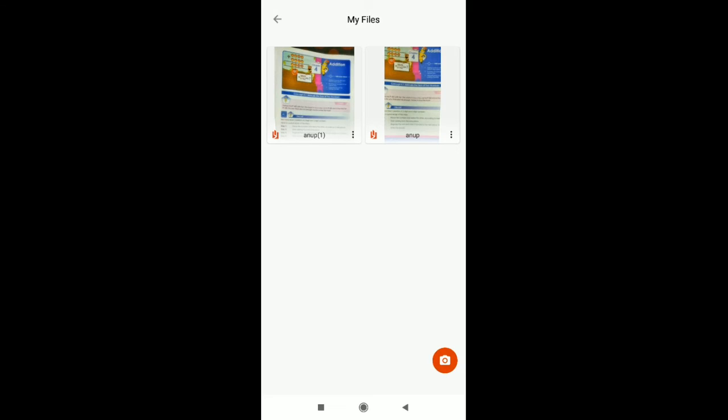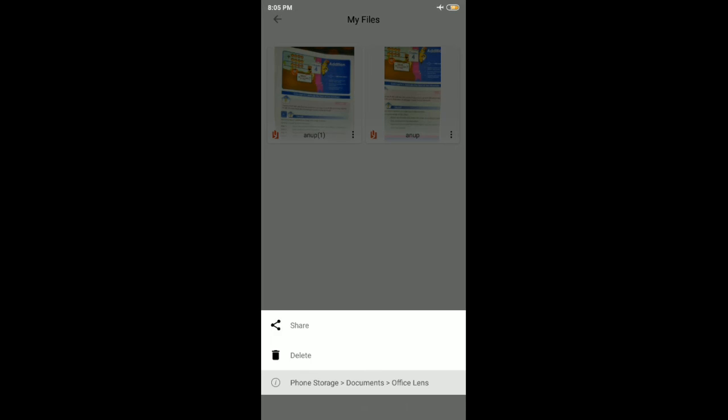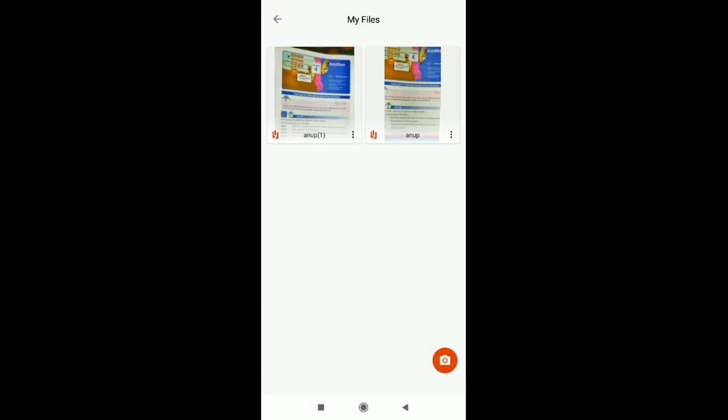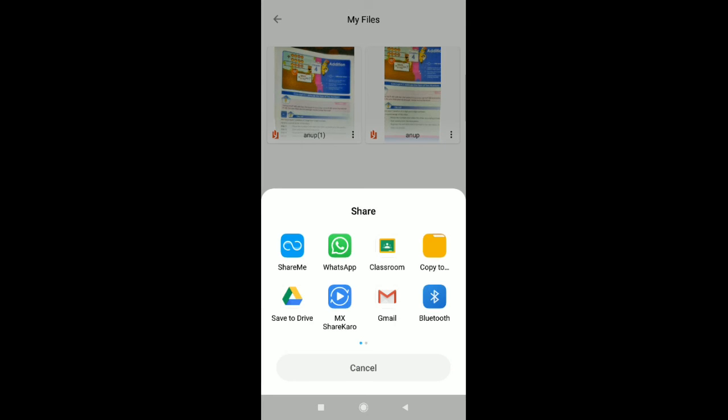If you want to share it, you can click on the three buttons here, and you will get a share option below. Click it, and you will see the options through which you want to share it. If you want to go for WhatsApp, simply click on the WhatsApp option, and then you can send it to the required person.